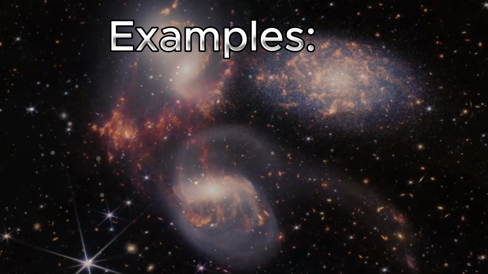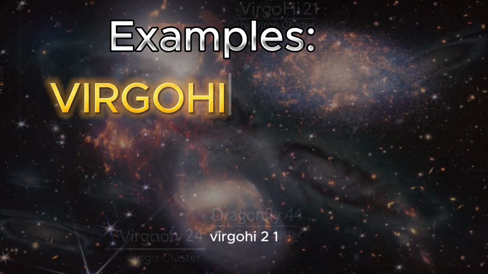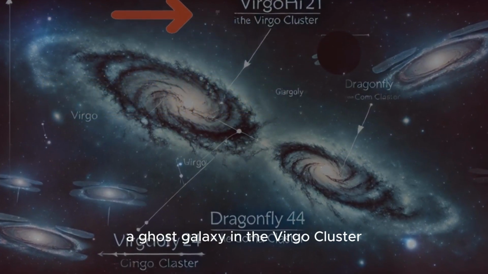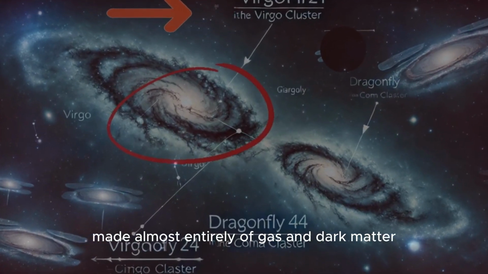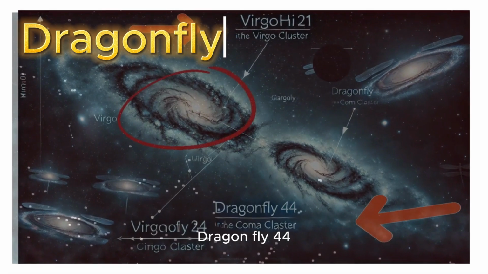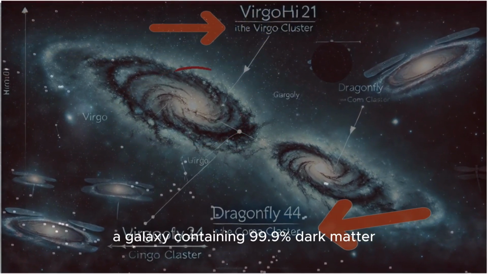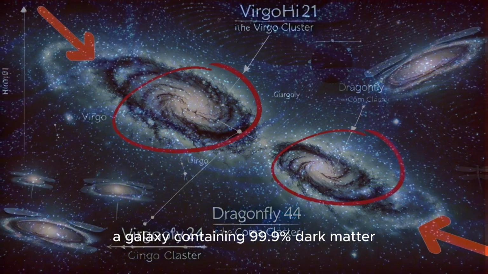Examples: Virgo HI1, a ghost galaxy in the Virgo cluster, made almost entirely of gas and dark matter. Dragonfly 44, a galaxy containing 99.9% dark matter.